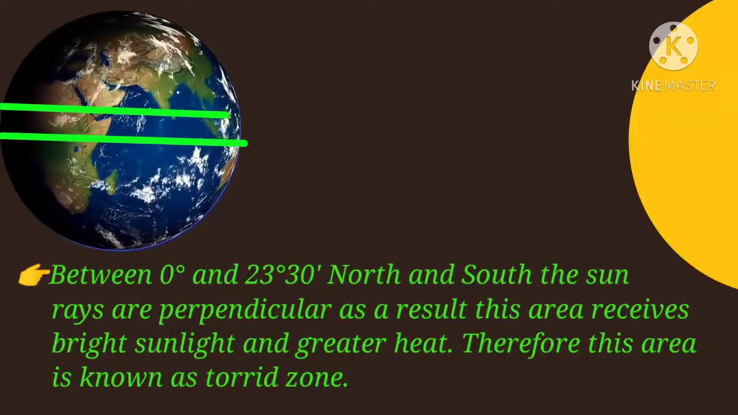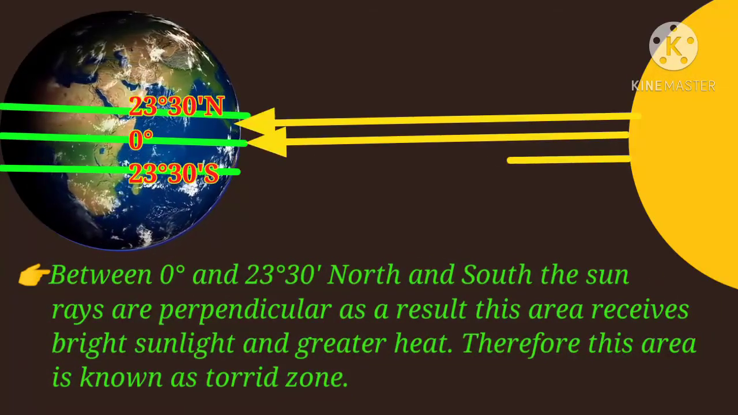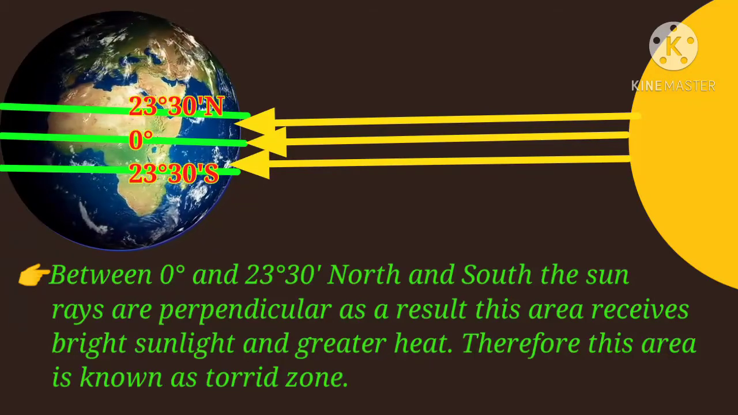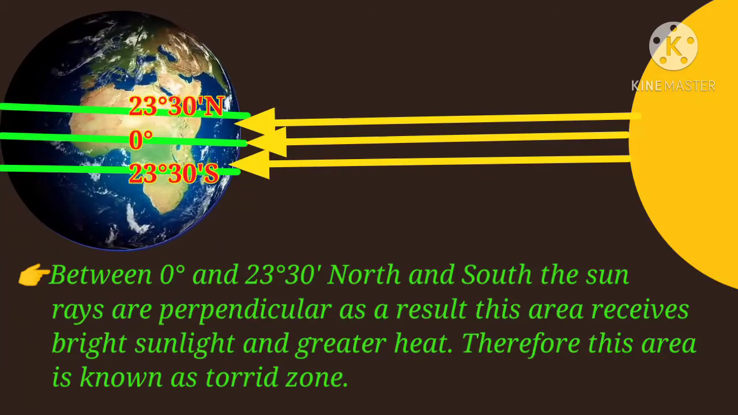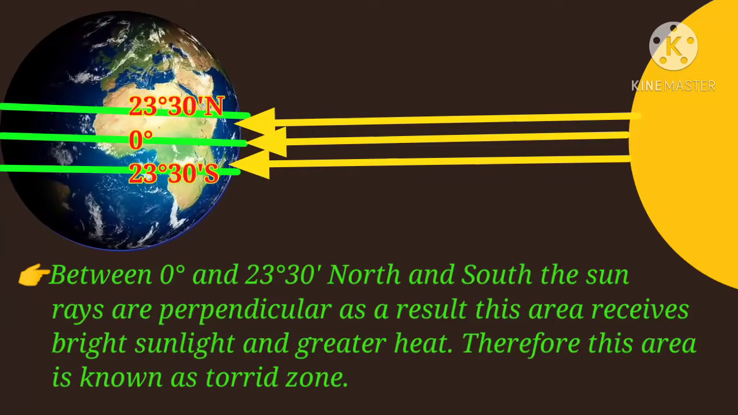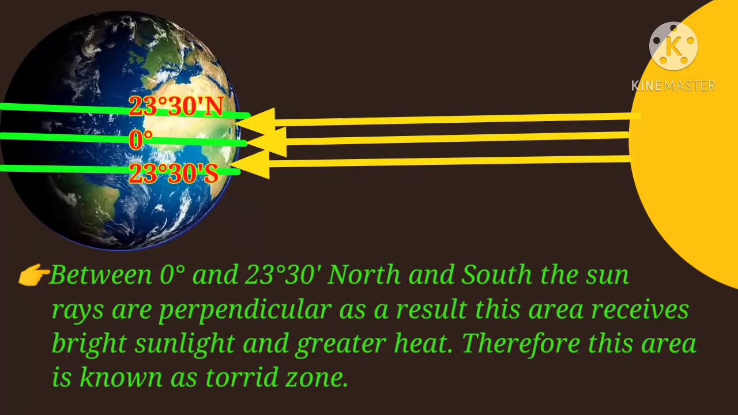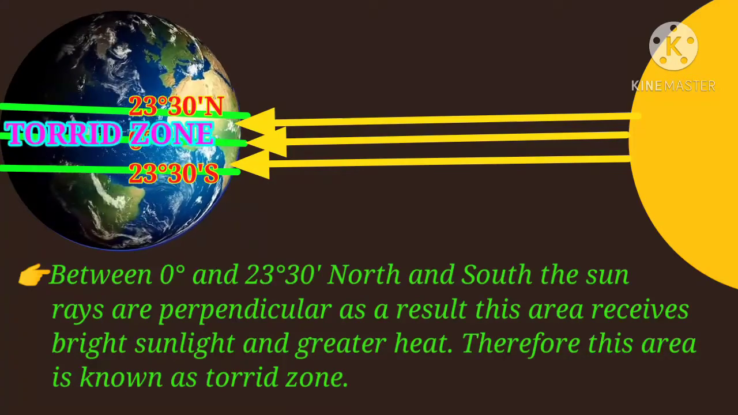Between 0 degree and 23 degree 30 minutes north and south, the sun rays are perpendicular. As a result, this area receives bright sunlight and greater heat. Therefore, this area is known as torrid zone.